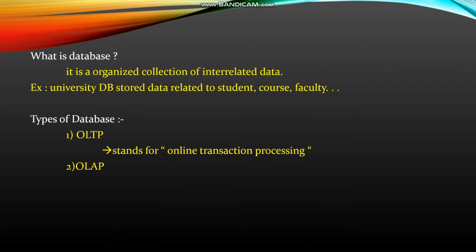Coming to OLAP. OLAP stands for online analytical processing. This is meant for analysing the business. For example, they keep 6 years of data. By using that data, they can perform analysis of the business. It is also called a data warehouse, in which we can store a huge amount of data. So this is all about types of database.